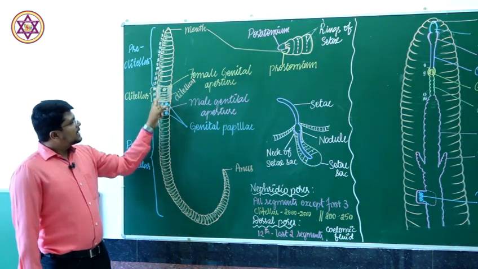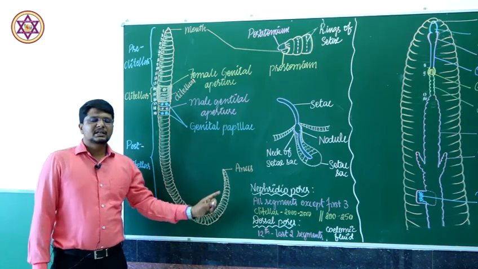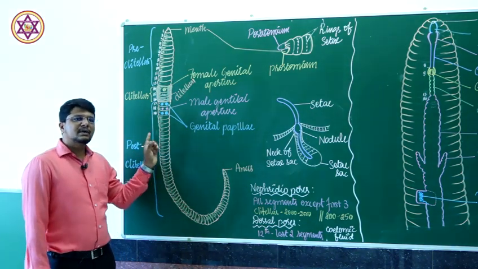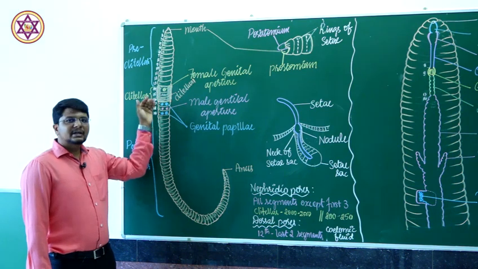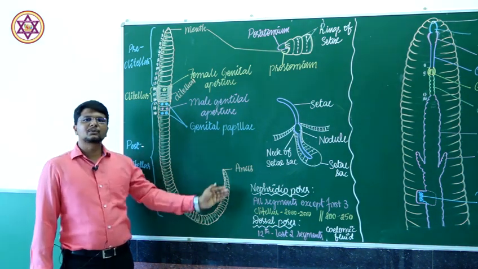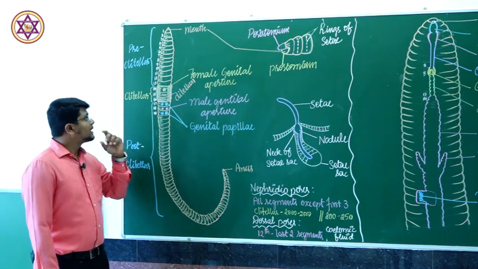The segments are evenly present, and internally the segments are divided by septae, but externally the animal is covered by cuticle.